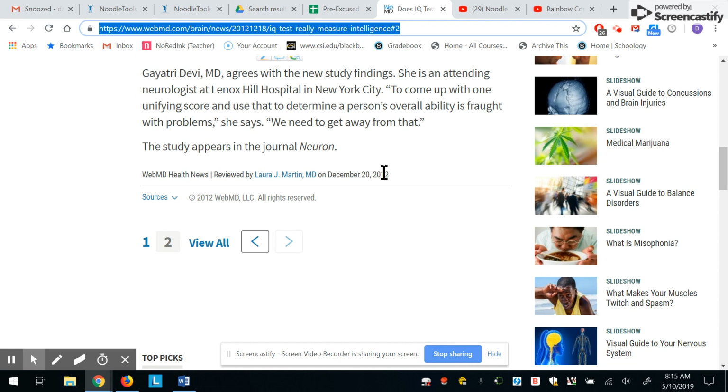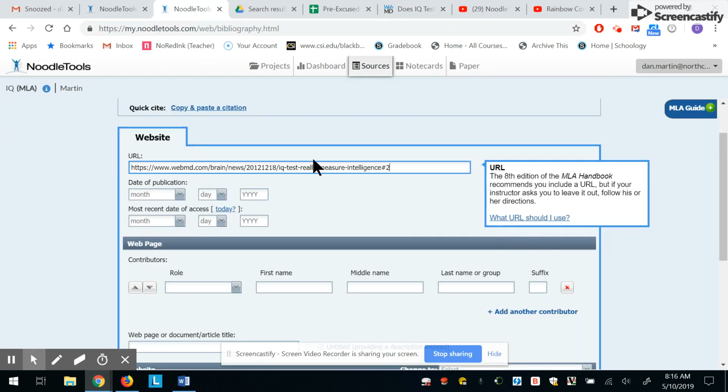A byline, something that tells you the important publication information of an article, is typically found right before the article, in between the title and the text, or it's found right at the end of the article, and I found mine at the end of the article. So I have December 20th, 2012.